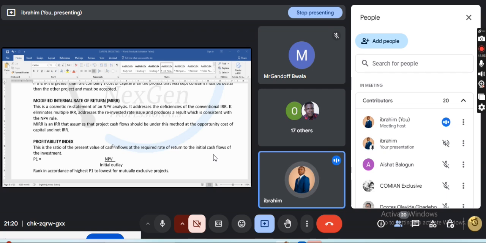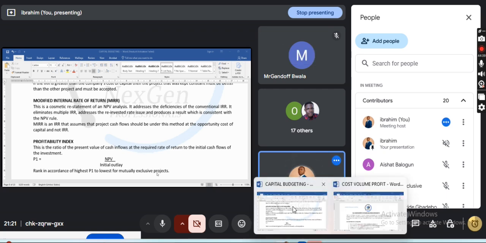So when you are not satisfied with the internal rate of return, you could modify it to suit the investment. We'll get to that part as well. The question may say calculate the modified internal rate of return. I will include the formula when I'm sending the material out. Now, the profitability index. I won't talk more about it until we get to capital rationing, where we'll talk about divisible projects and mutually exclusive projects and all that.